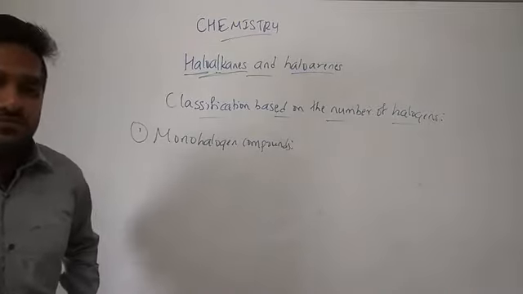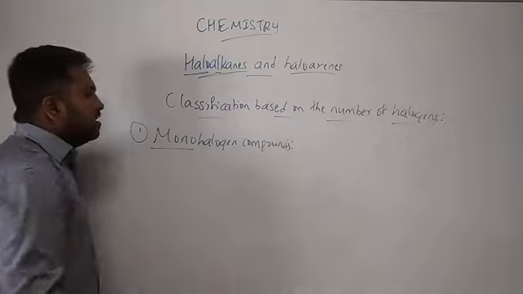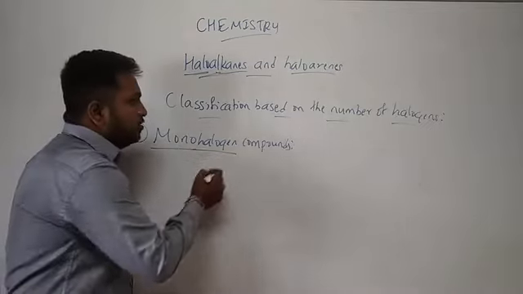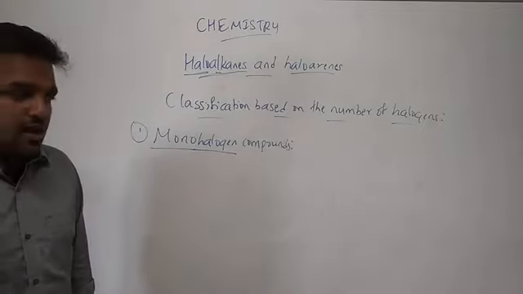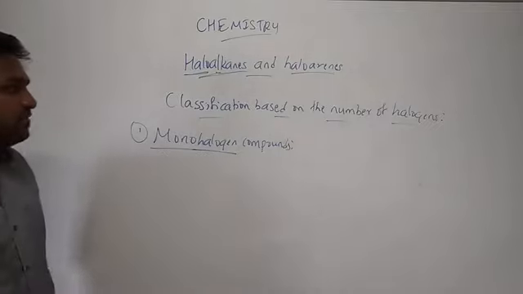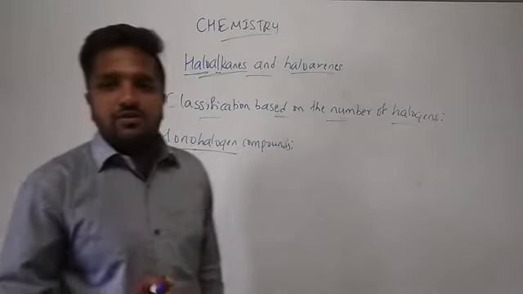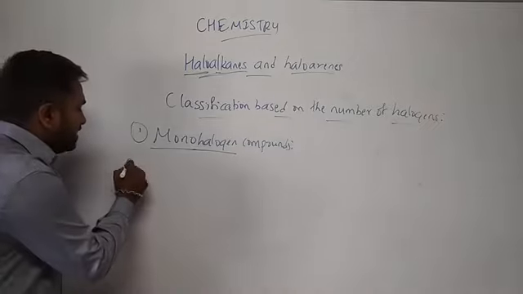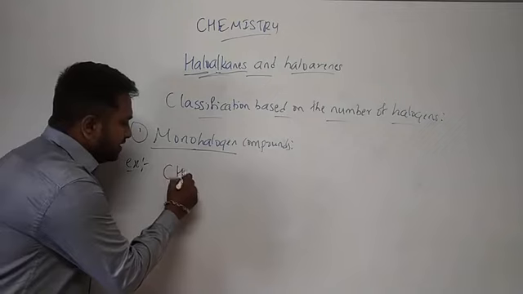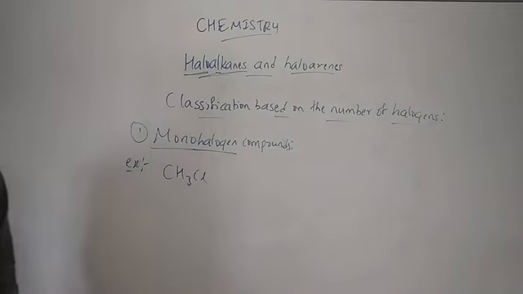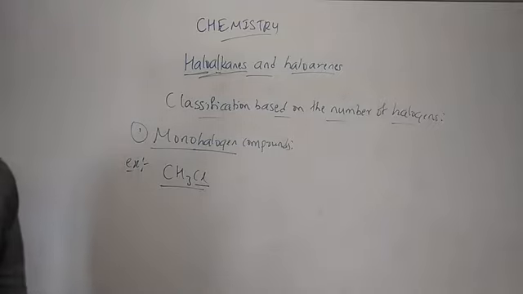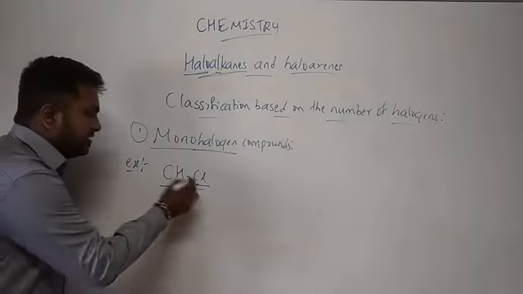Now let's focus on the first one, monohalogen compounds. Mono means one or single. So one halogen is attached to alkanes, or one halogen is attached to an aromatic. These are the compounds we call monohalogen compounds. Let's take an example for this one: CH3Cl. I have given the simplest example. How many halogens are present here? Here it is Cl, only one.